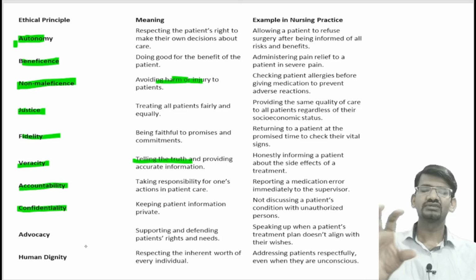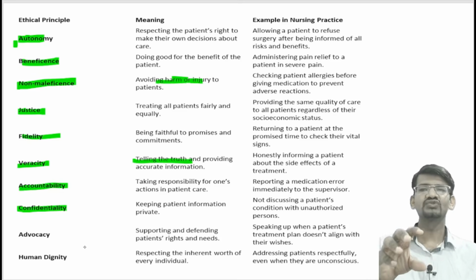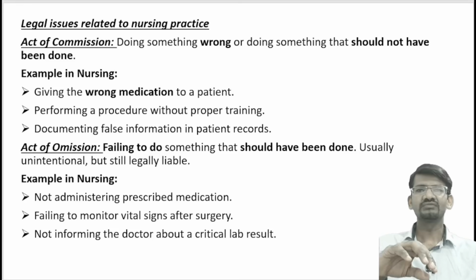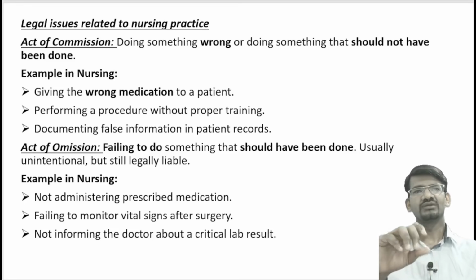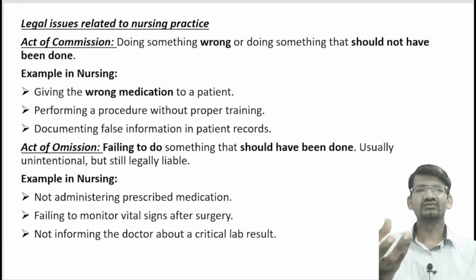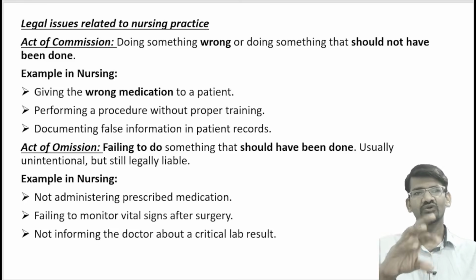Now we have discussed some legal actions or legal issues like commission and omission as well. Commission means doing the wrong thing, that which should not have been done. Then omission means failing to do the right thing, or failing to do the work that should have been done.